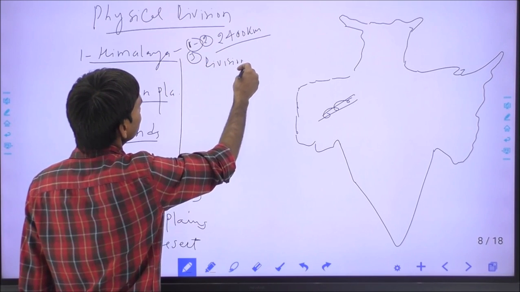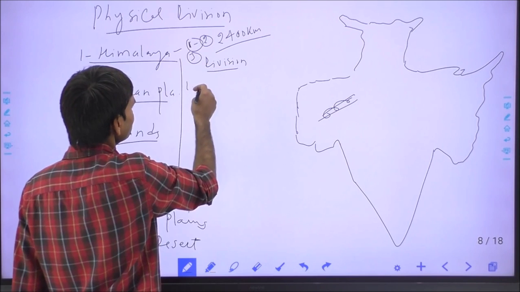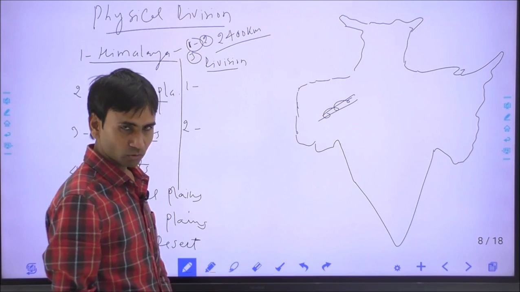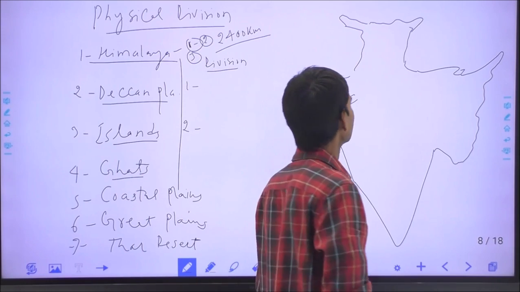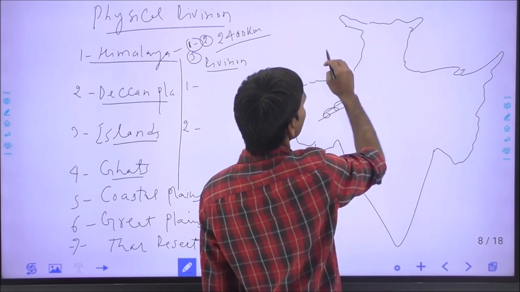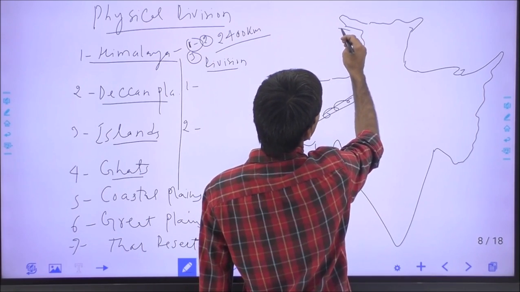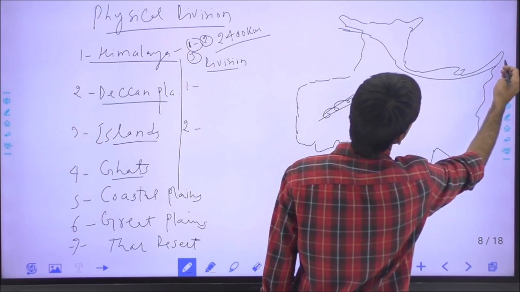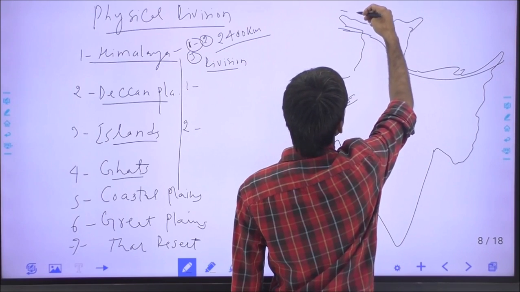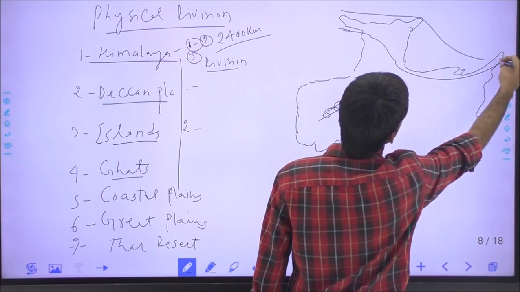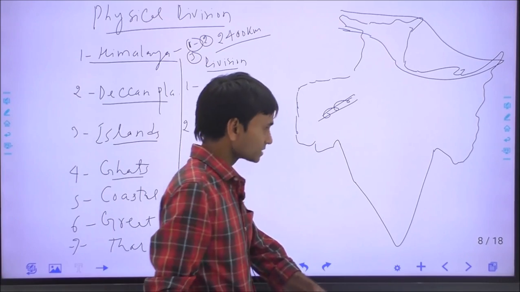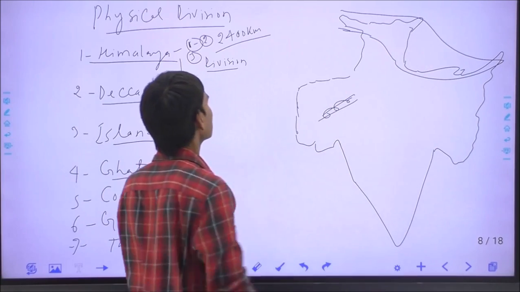The Himalaya is studied under two divisions. One is the division according to formation, and the second is according to physical features. Here through the map, the Himalaya extends from Pakistan to Arunachal Pradesh, or sometimes Myanmar, Burma. This is the position of the Himalayas, which extends about 2400 kilometers long.